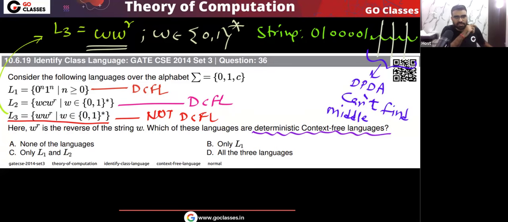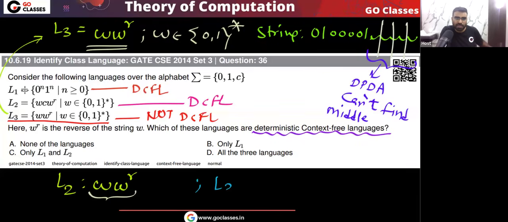Remember, in L2 this symbol C is telling you that I am the middle. Understand the difference between L2 and L3. In L3, there is no symbol which will tell you that I am the middle, because W belongs to 0 1 whole star. So in L3 DPDA cannot find the middle.